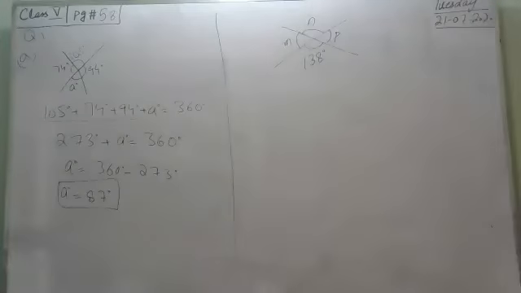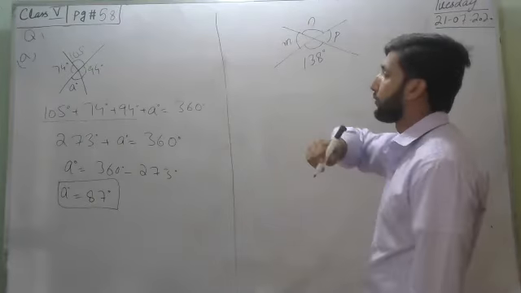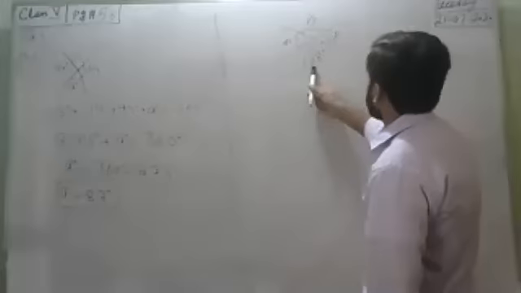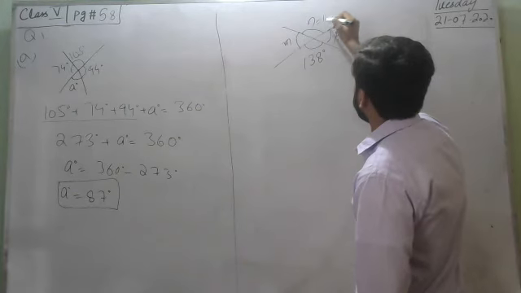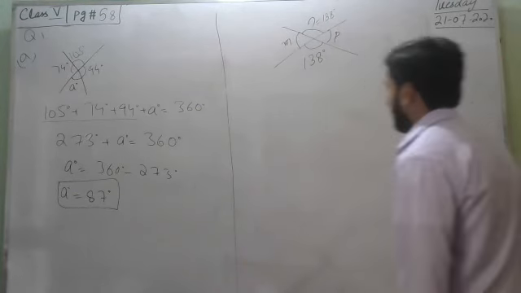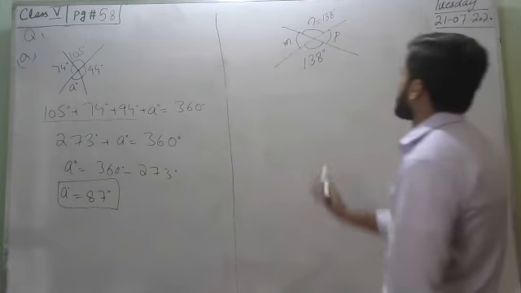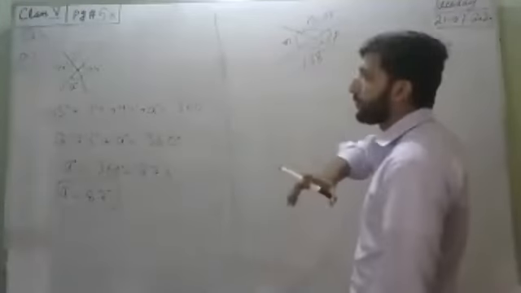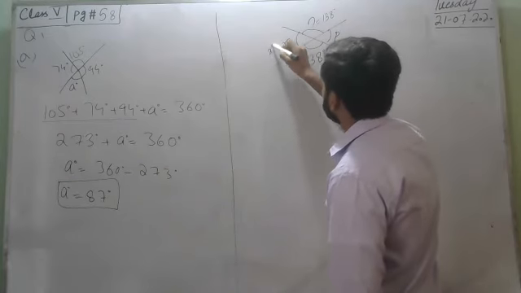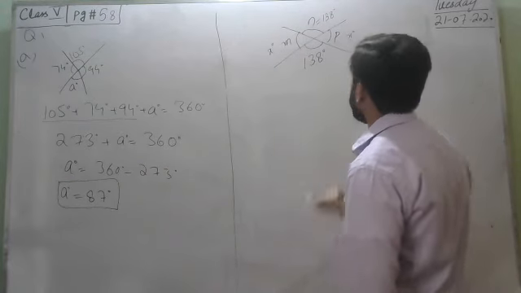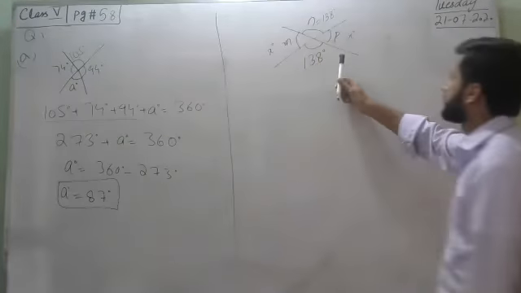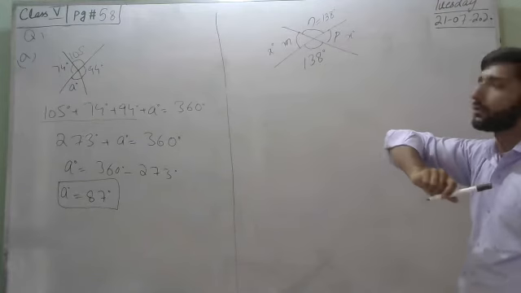In part B, there is a situation of intersecting lines again, but in this situation, opposite angles are equal. If this is 138, then its opposite is also 138 degrees. Now suppose the remaining two angles are equal to x degrees. This is x degrees and this is x degrees. Now four angles are equal in which two are known and the other two are unknown.